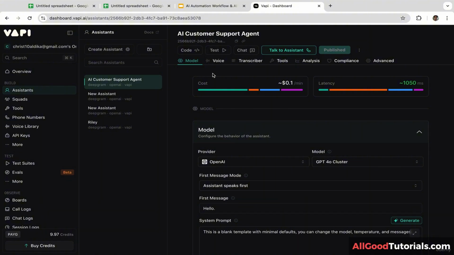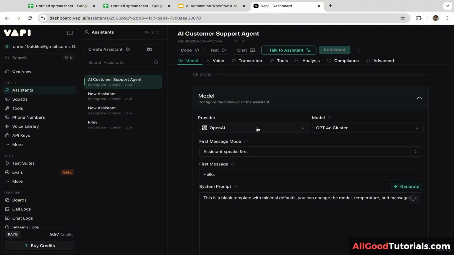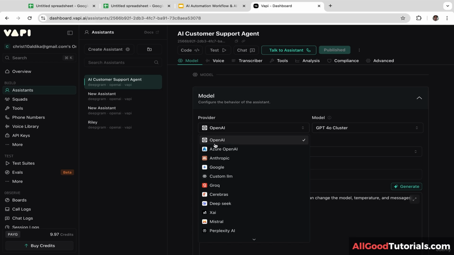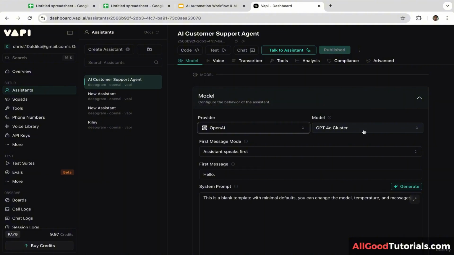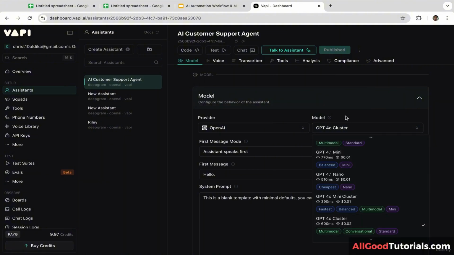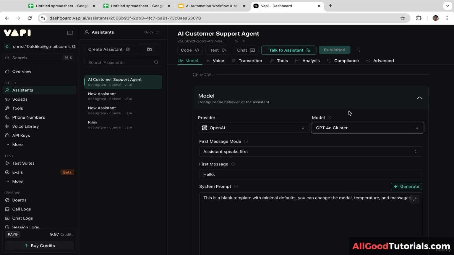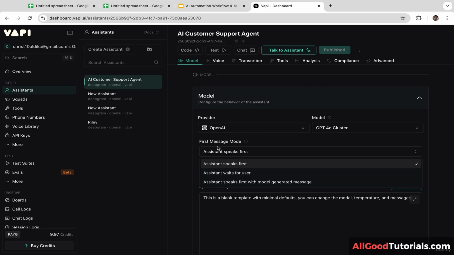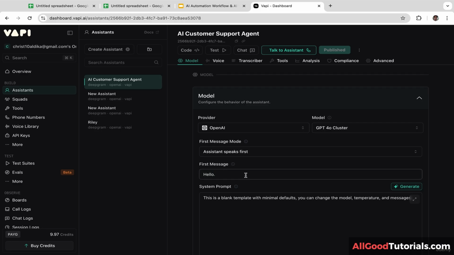Okay, here we go. And let's scroll down a little bit. Firstly, you will need to select the AI model that you want to use. There are several options like OpenAI, Azure, Anthropic, Google, Gemini, Grok, DeepSeek, Mistral, and still many more. I'm going to select OpenAI and I'm going to select GPT-4. Feel free to use any AI model that you want. It is totally up to you. For the first message mode, I'm going to select Assistant Speaks First. And the first message would be, "Hello, how can I help you?"